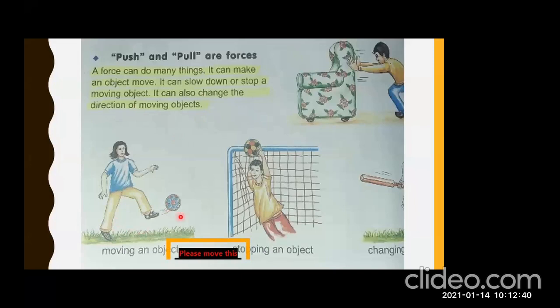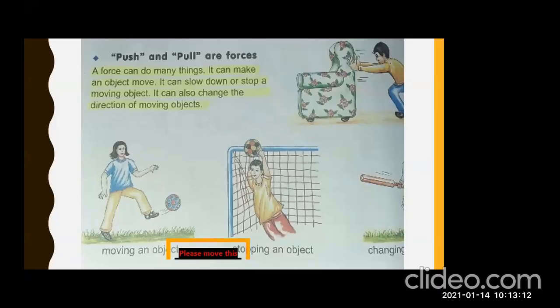Now, how does it happen? As you can see in the first picture, the girl is applying force to the ball. She is moving the ball by applying force, right? In the second picture, you can see the boy is catching the ball. He is stopping an object by applying force. And in the third picture, when you are on strike and you hit the ball, you are changing the direction of the moving object, right?